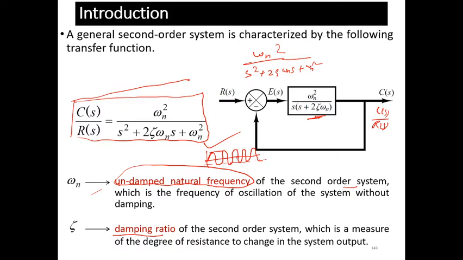However, zeta is the damping ratio, right? And damping ratio means the degree of resistance to change in the system. What do you mean by the degree of resistance? Let's say we have the crane system. You already have seen the crane system, which is used for pick and place at the construction site. So let's say this is the damper. In this damper, when we apply some force, then it is shifted from this place. So this is the displacement. This displacement is nothing but the degree of resistance. You can say also the viscous force. So degree of resistance to change in the system output.